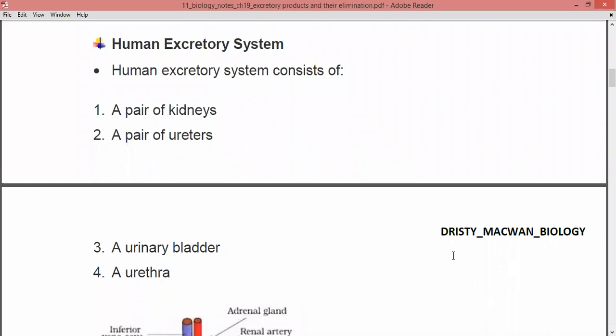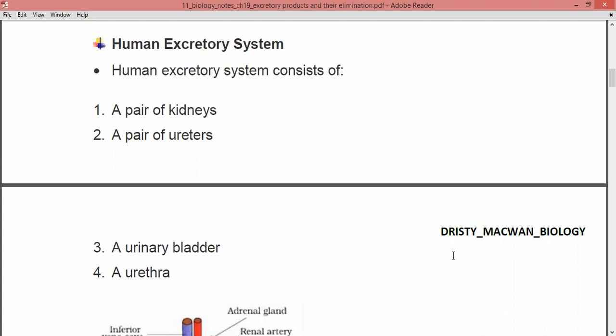The second important organs are a pair of ureters, that is those pipes or ducts which are responsible for passing the urine from the kidney to the urinary bladder. So it is bringing the formed urine from the kidneys to the urinary bladder.